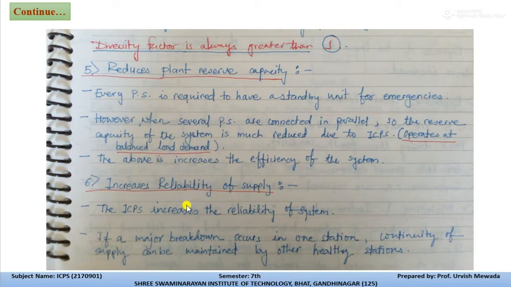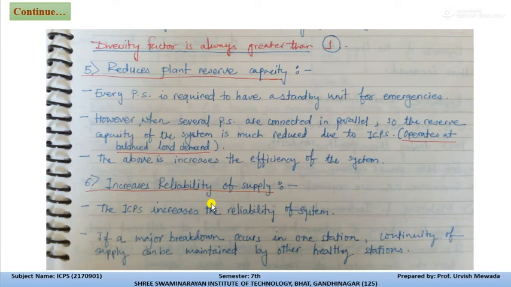Now the sixth important advantage of the interconnected power system is increased reliability of the supply. As we already discussed, the interconnected power system provides uninterruptible power supply, so we can say it is reliable. If a major breakdown occurs in one station, then continuity of the supply can be maintained by other healthy stations.